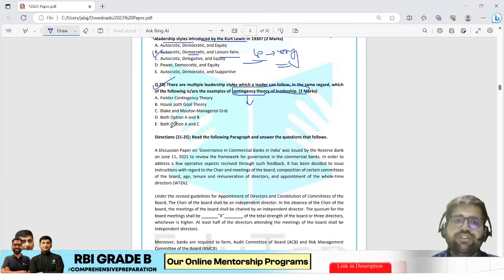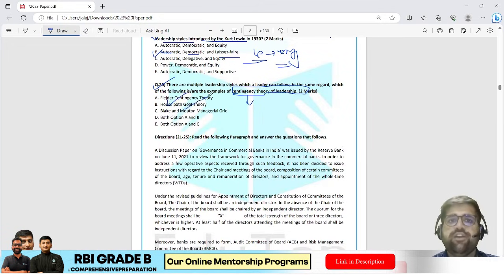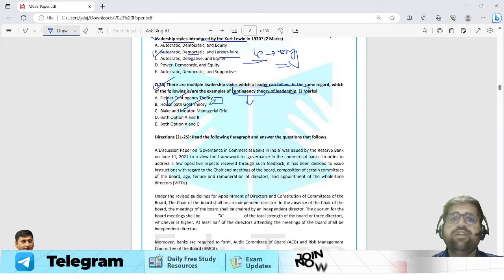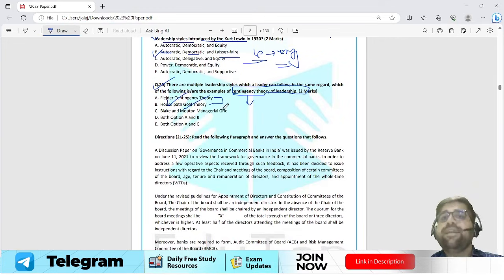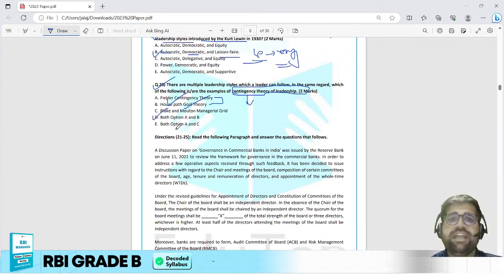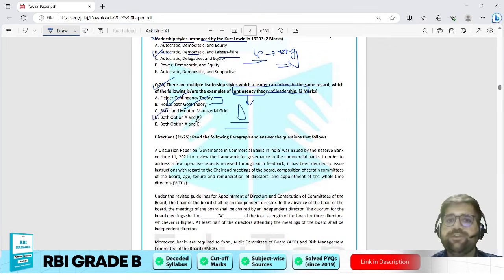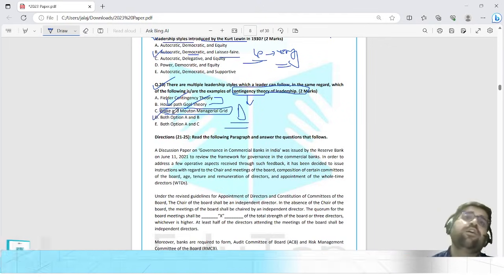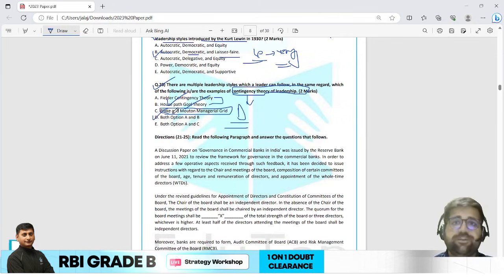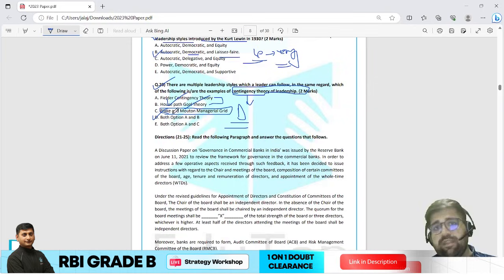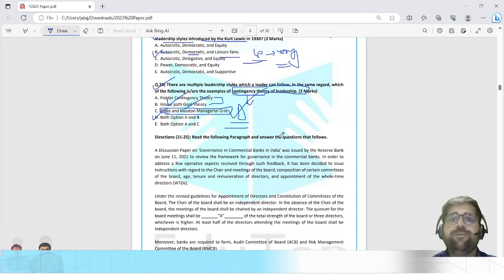If you see the options, Fred Fiedler theory and Robert House path-goal theory, they both are your contingency theories of leadership. Therefore, the correct answer will be both option A and B. So the correct answer will be option D. Blake and Mouton managerial grid, if I'm not wrong, is an example of behavioral leadership styles, or you can say it is not an example of contingency theory. Therefore, the answer will be option D.